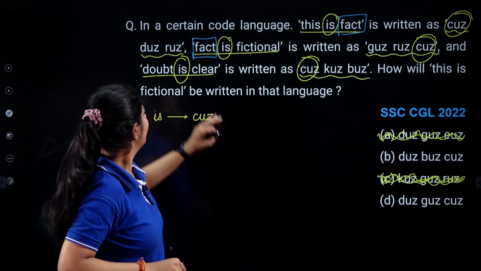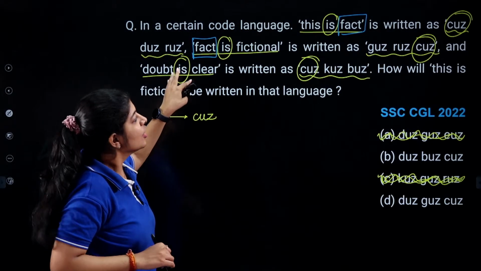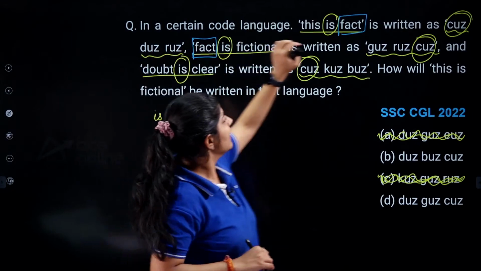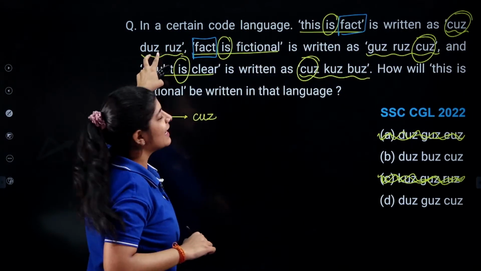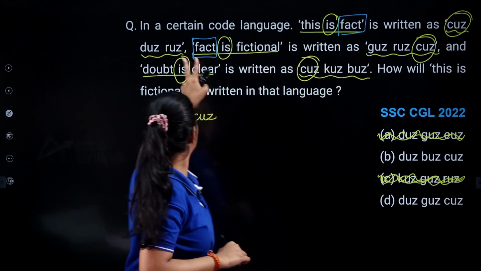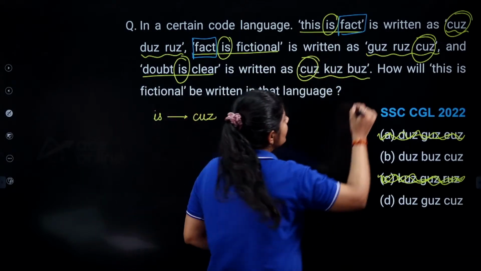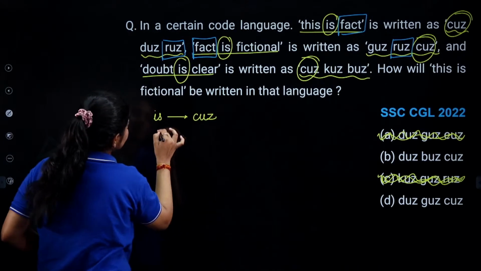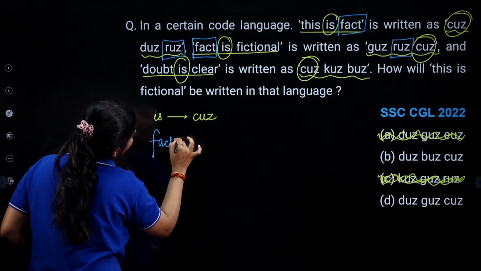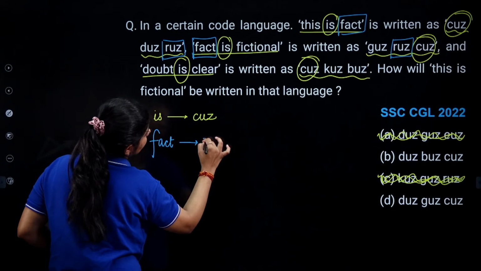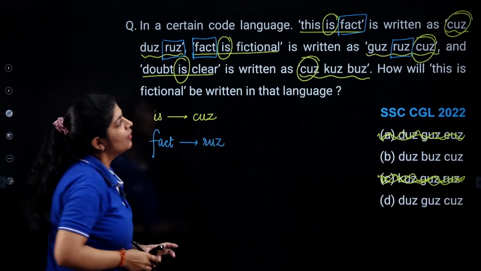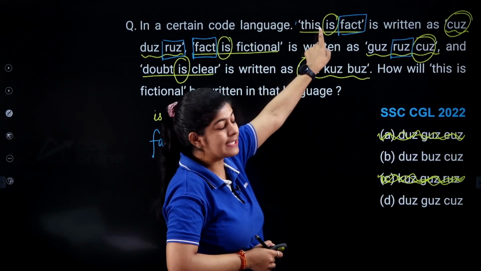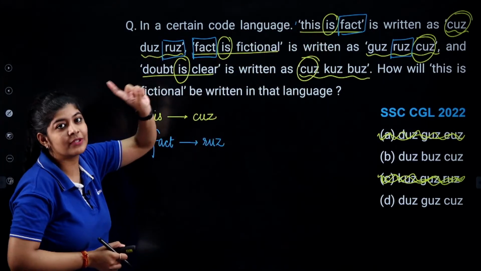Right? We are not having fact in this line. So just simply try to identify the common word in between this and this. Does is common? No. Does is common? Yes. So we can say that this fact is coded as Ras. Now in this line, you will see that we are left with just one word, that is this, and we are left with just one code, that is does.